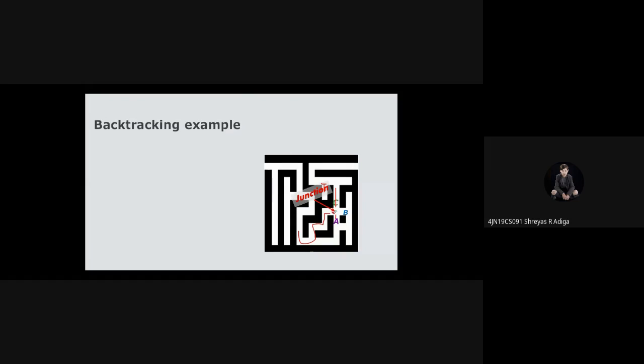Then if I continue in this direction, ultimately I will reach the exit. So backtracking is: you take one path. If you get the solution, fine. Otherwise, you will come back. Backtracking can be thought of as searching a tree for a particular leaf node. Leaf is nothing but the goal.